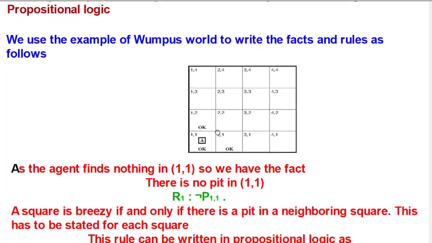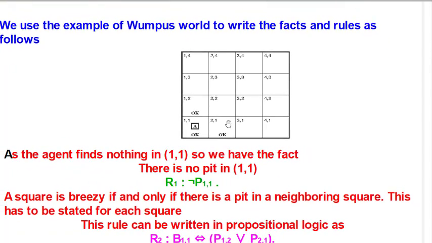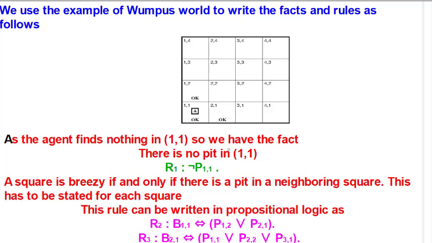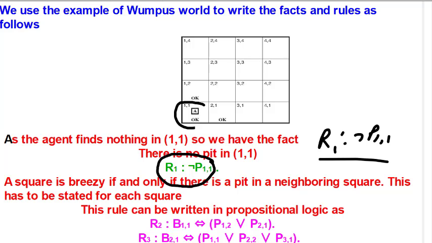So here we have the Wumpus world. There are 16 rooms. The agent starts at 1 1 and finds it's okay. So we have a fact in the knowledge base. This is the fact R1. It says that there is no pit in 1 1. So R1 is a fact, written here. There is no pit in this square. So this is the fact, and we will now formulate some rules.